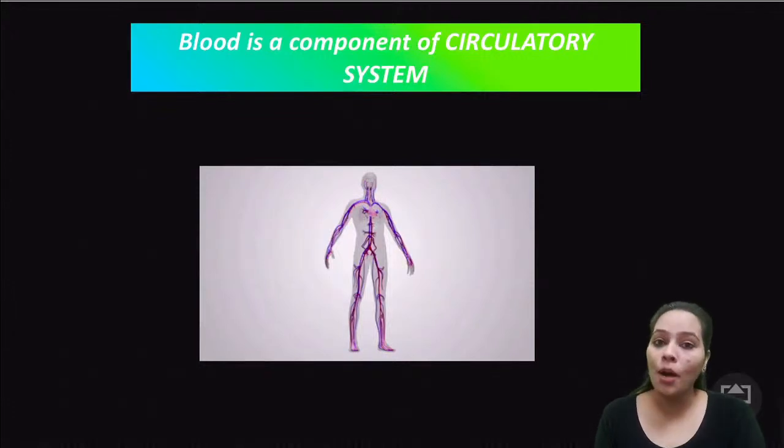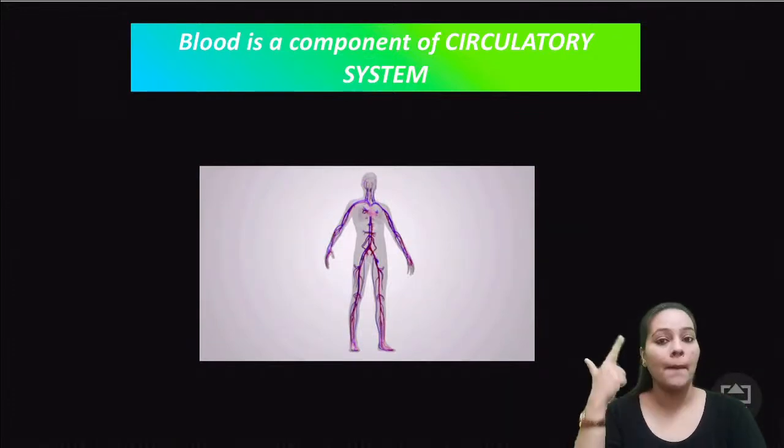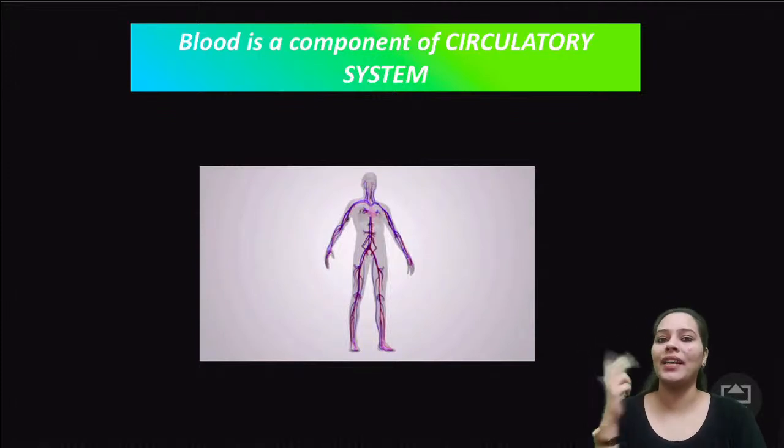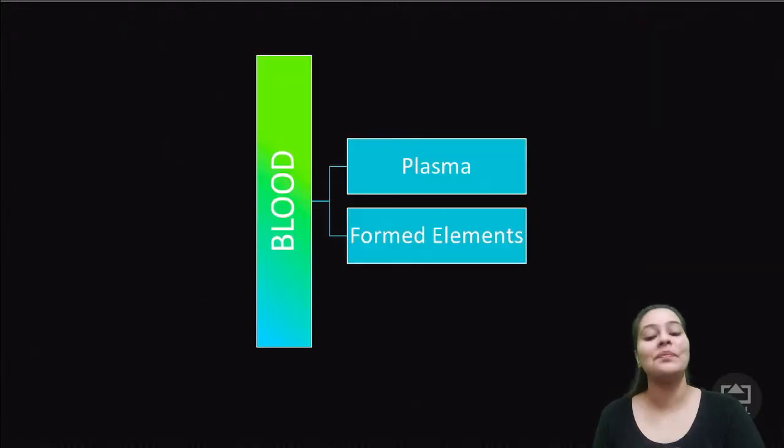Blood is a component of the circulatory system. Yes, it is a component of the circulatory system. So our circulatory system consists of blood, blood vessels, and the third one is your heart. So let's move forward then. If it's a component of the circulatory system, now blood.